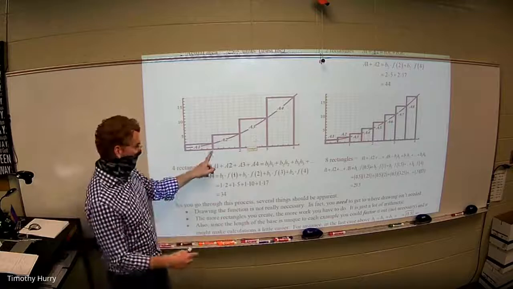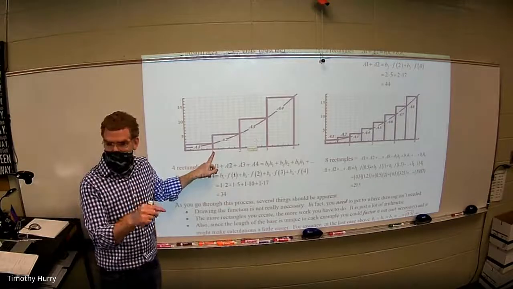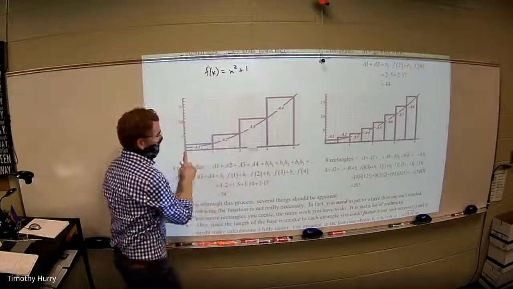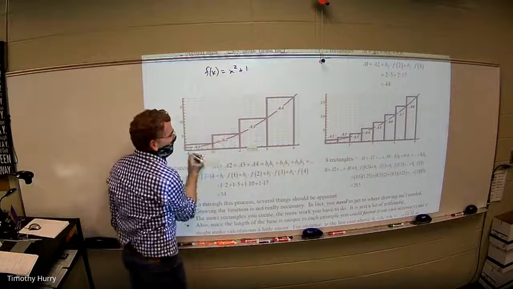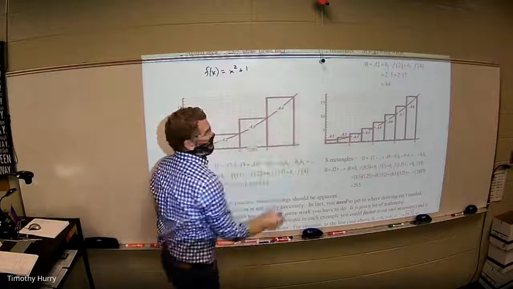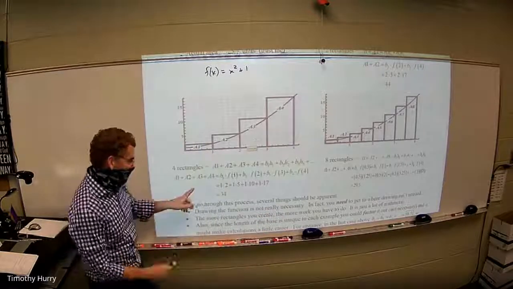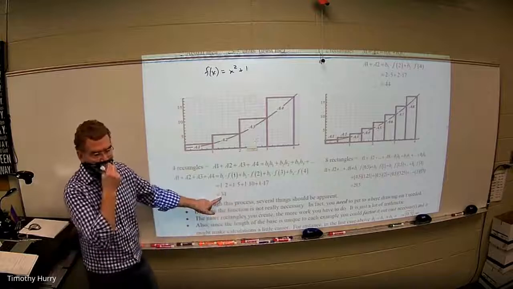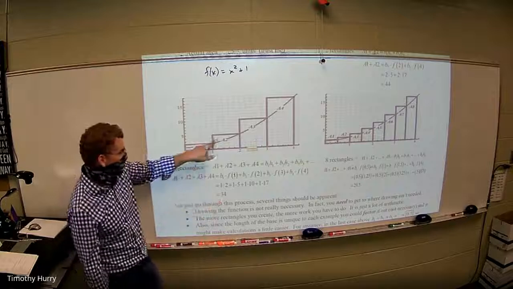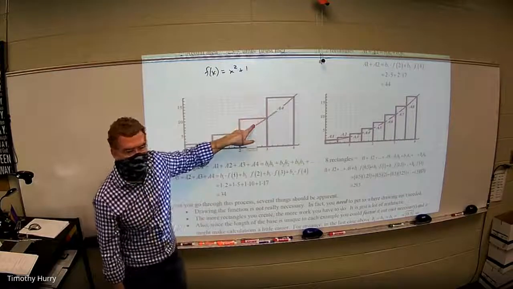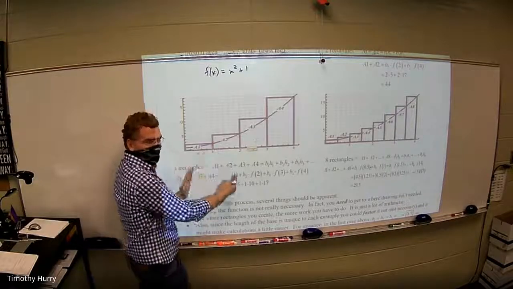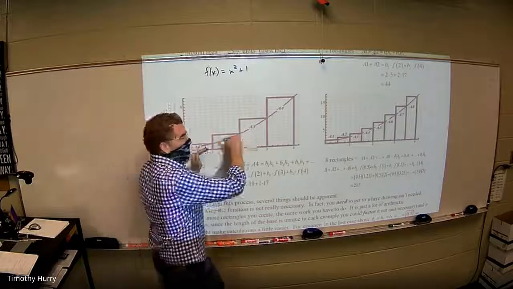But you could plug that x value back into the function, right? Remember, I knew the function was x squared plus 1. So if I plug 1 in there, I get 2. If I plug 2 in there, I get 5. 3, I get 10. 4, I get 17. Right? So once I have all of those, look, 34, still way more than 25 and a third, right? Why? Because look at all that excess. I have over approximated, and clearly that's going to happen when I do right hand approximations with increasing functions, right?